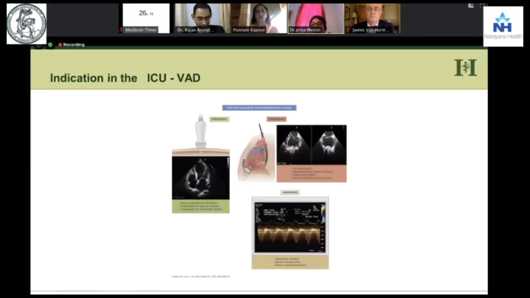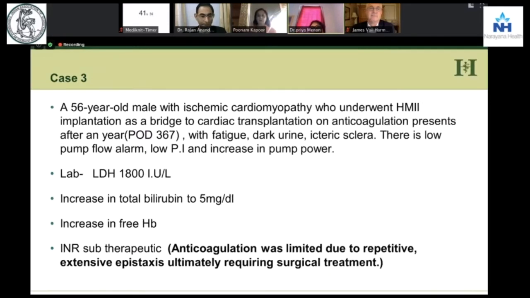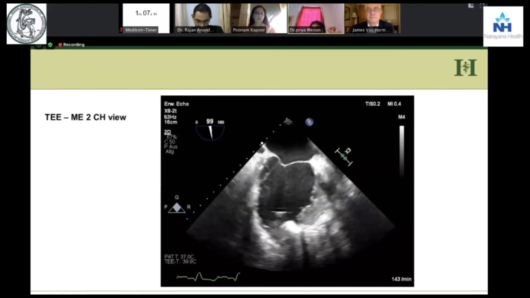Now I go further. So the next indication, what I said, is VADs, ventricular assist devices. Most of the patients who are in terminal heart failure stages get this, and you people have already heard the 20-minute lecture on VAD. So our patient here is a 56-year-old male who got a VAD, a HeartMate 2, a year back. Now he comes to you with dark urine, jaundiced. The problem was this man had some epistaxis, and the local doctor cut down his anticoagulation. So now he has an INR which is subtherapeutic. He has high bilirubin, high LDH. So we all know you may be dealing with a thrombosis of the LVAD.